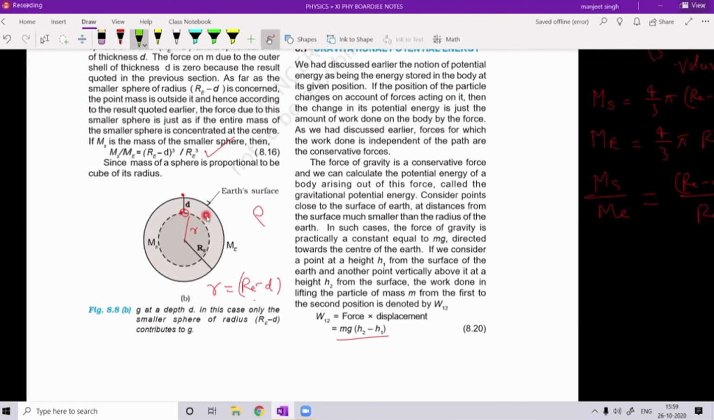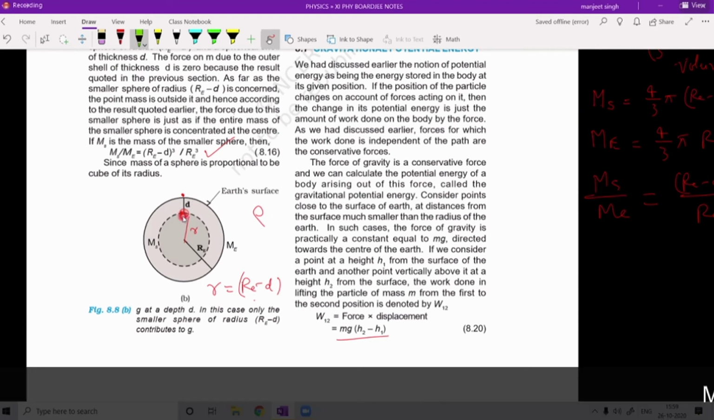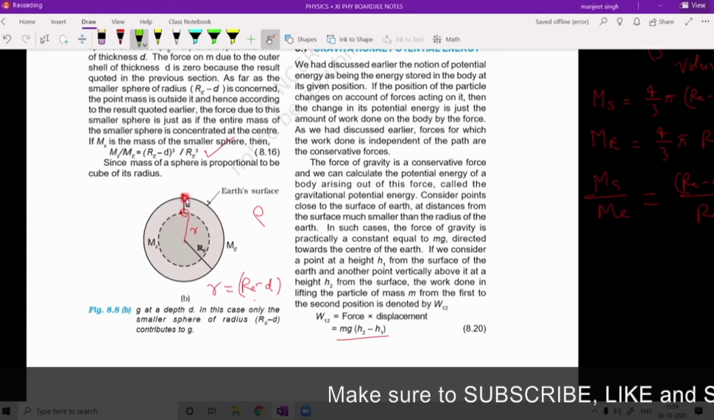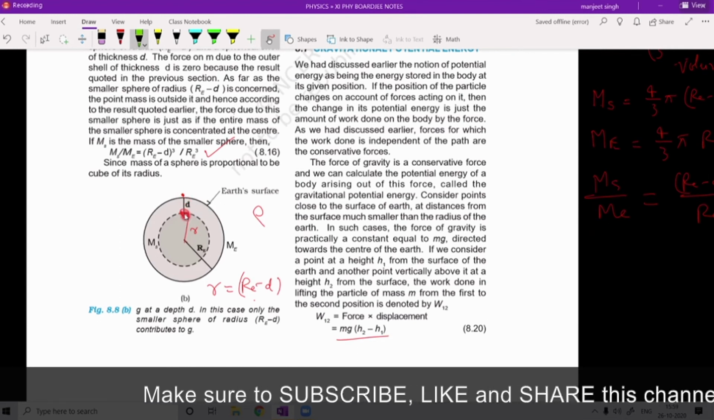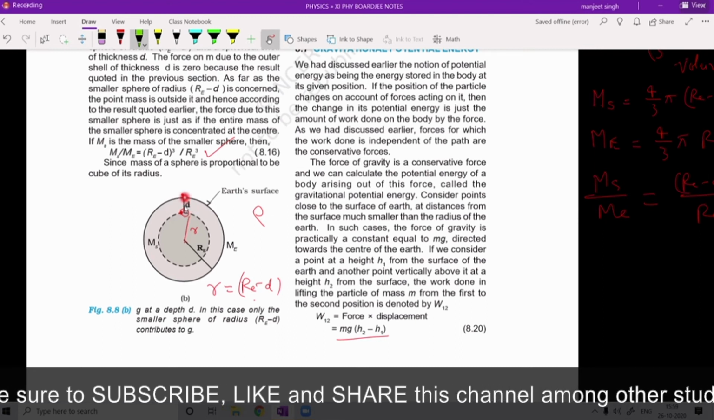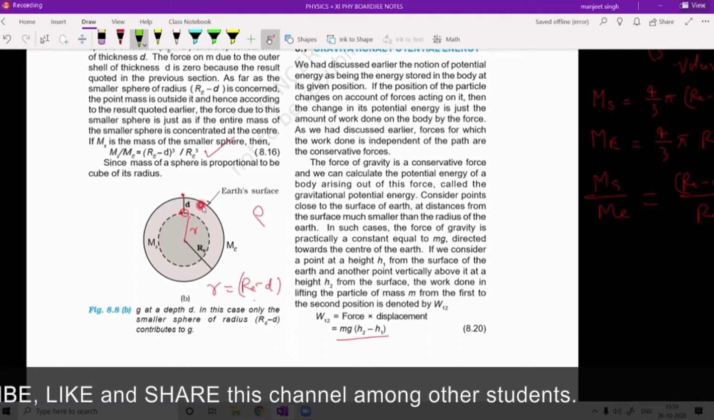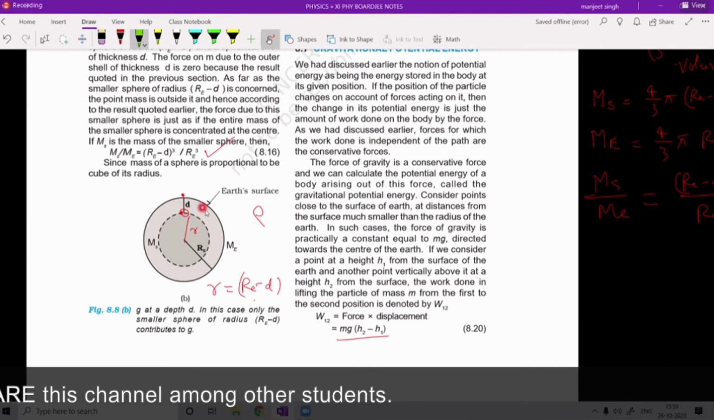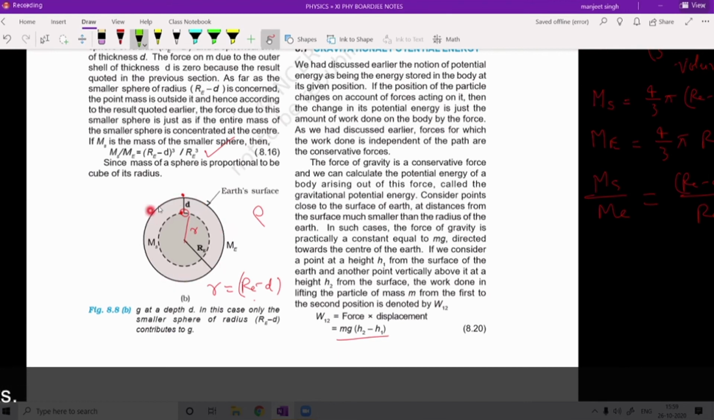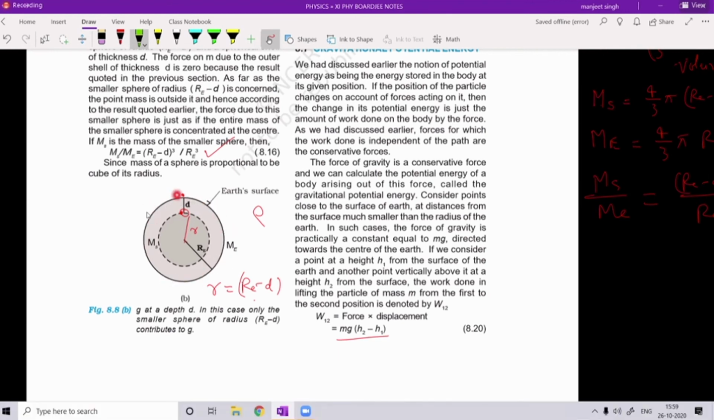If you consider the shell, any shell, then a mass under the shell will experience no force because of the shell mass. This is the theorem we have studied. Consider this portion, which is of a depth d above the mass m. Mass m is kept here. This thickness and this above portion is made up of many shells. Consider one shell, the mass of that shell will not have any force on this mass.